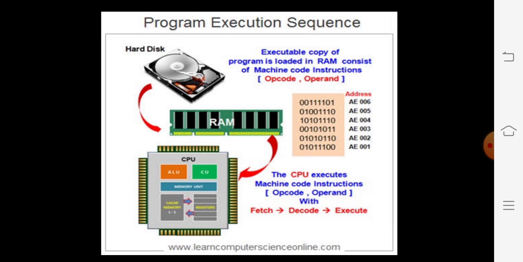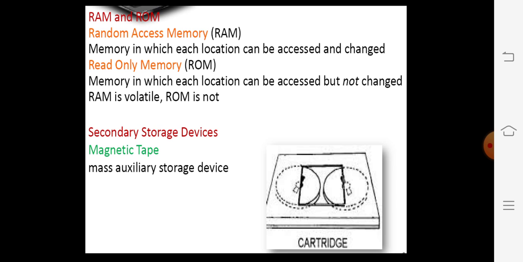Like that, all the processing happens inside the microprocessor. Then the processed data is given back to RAM, and it can be stored as a file in the hard disk. So here we discussed RAM and the secondary memory.